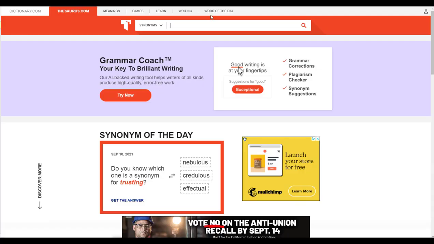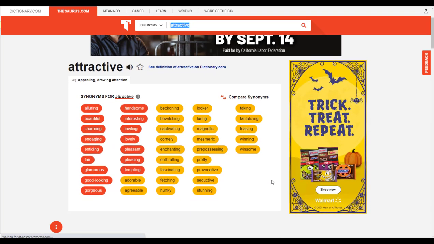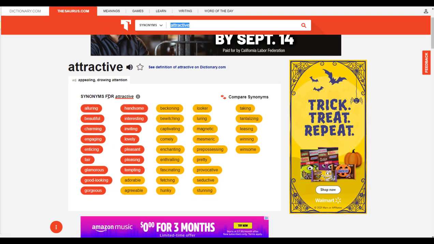Another website that I like to use is thesaurus.com. And in this case, I am going to look for the word attractive. It can be quite overwhelming to see the list of synonyms for the word attractive. If there are multiple meanings, there will be tabs here. Also, those that are here on the left in the dark orange are closer in meaning. Those in yellow are farther from the original meaning. I'm going to click Compare Synonyms.